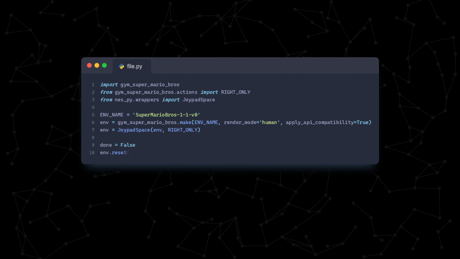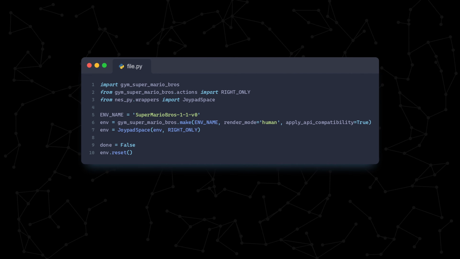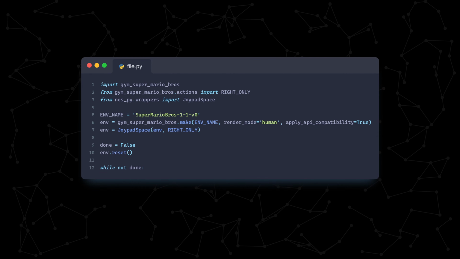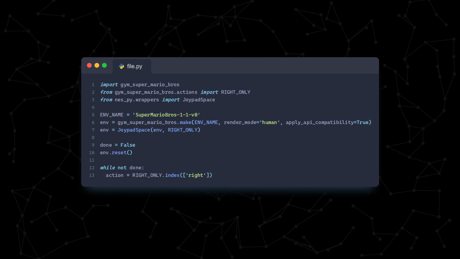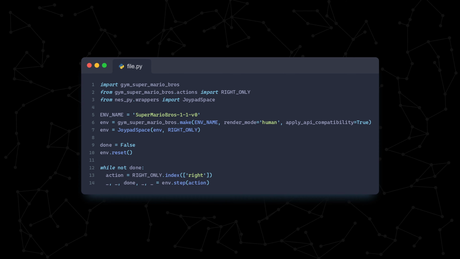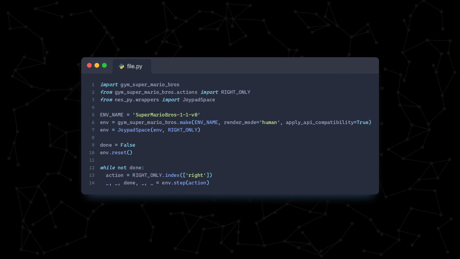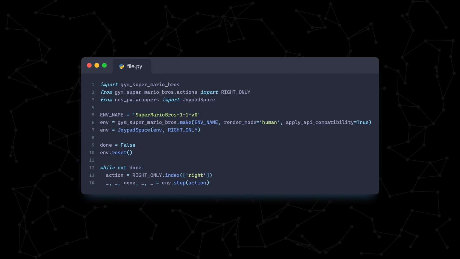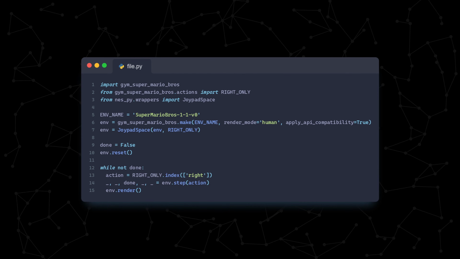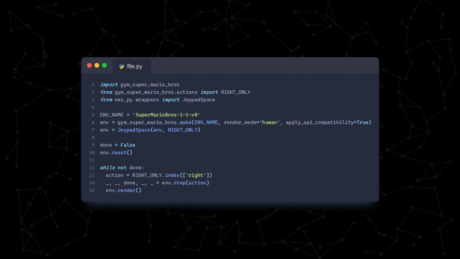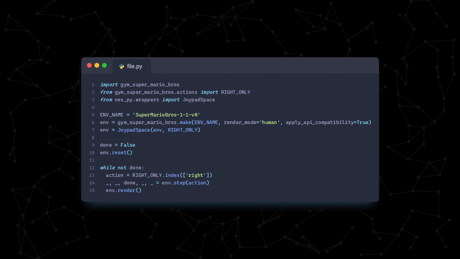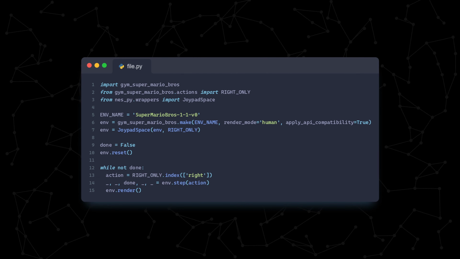Then we set our done flag to false and reset our environment. This while loop will run for as long as the agent is still alive. First, let's have our agent only press right on the D-pad. We'll then take one step in the environment with that action and get our done flag, ignoring the other return values from the step function for now. And finally, because on line 6 we have our render mode set to human, calling env.render will display our environment to our screen so we can see what our agent is doing.